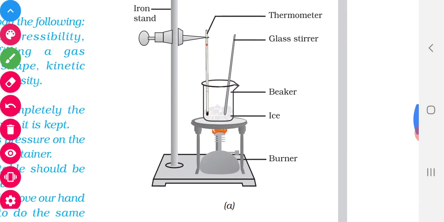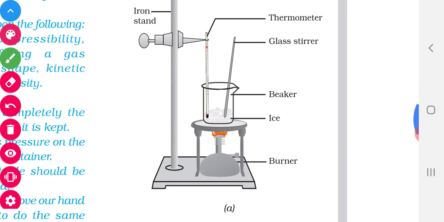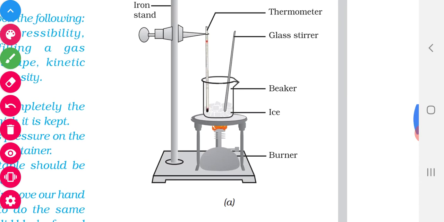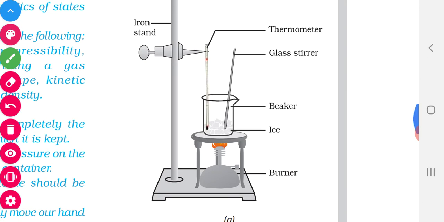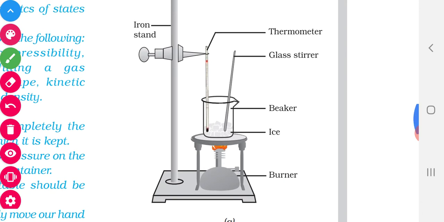Now let us discuss one by one what changes take place. What happens as we increase the temperature of the solid, that is, the ice? The kinetic energy will increase. What is meant by kinetic energy? The energy possessed by a moving particle is called kinetic energy. So note it down: as temperature increases, the kinetic energy also increases. This is the concept.